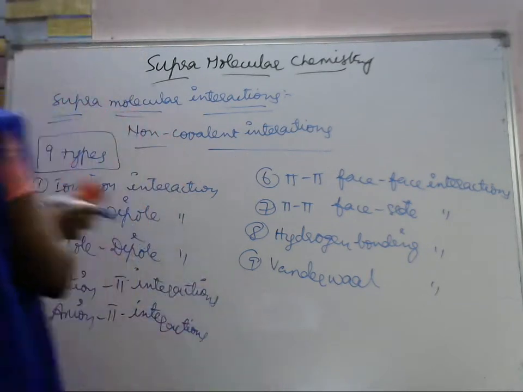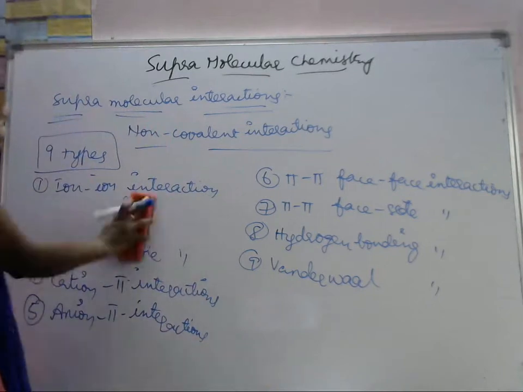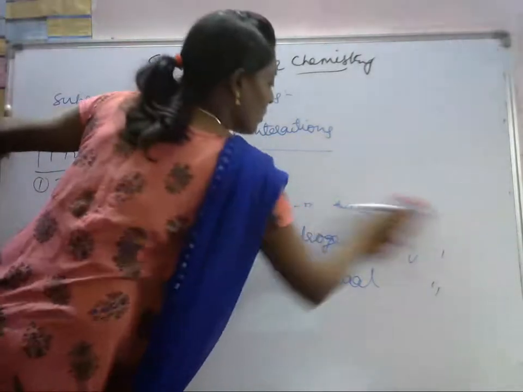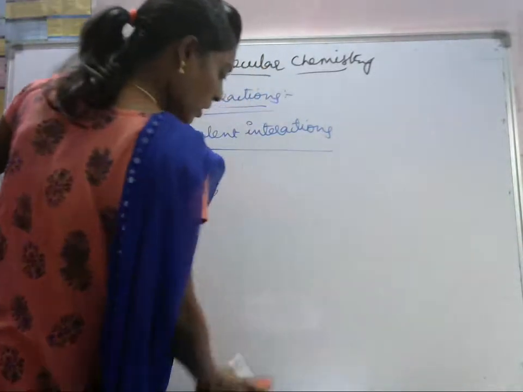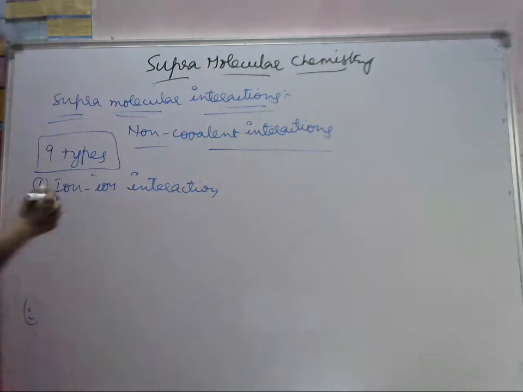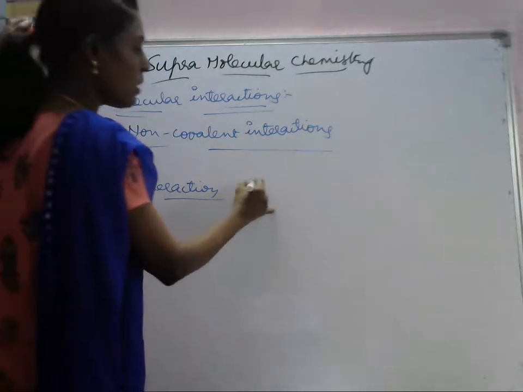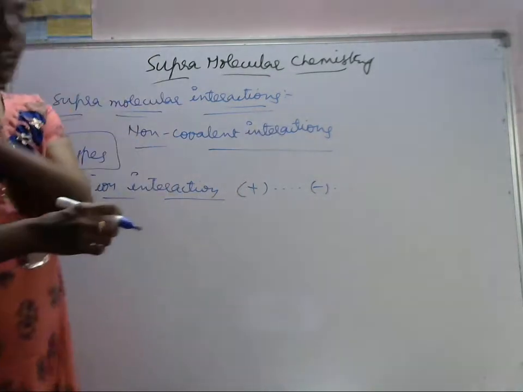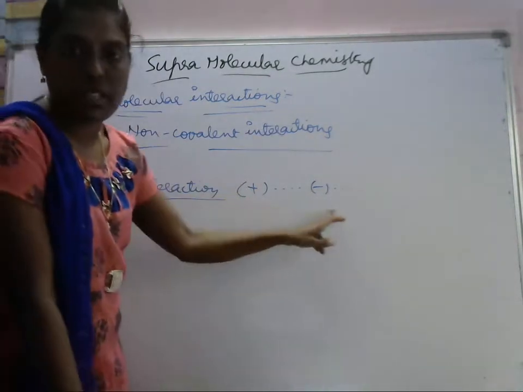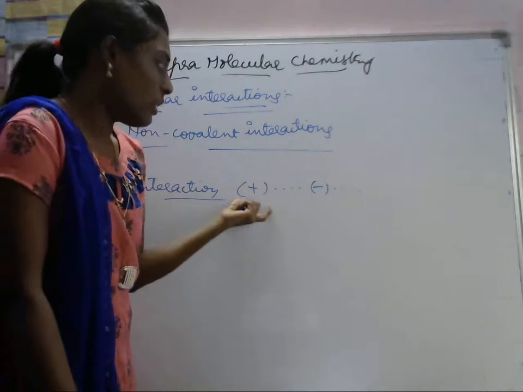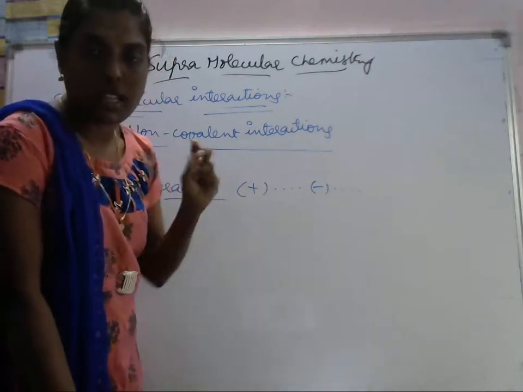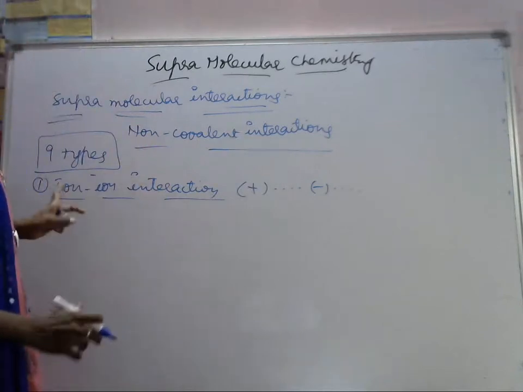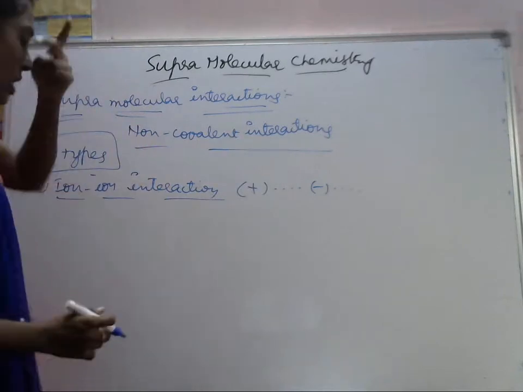First one is ion to ion interaction. Here ion to ion means there is a plus charge and a minus charge, and an interaction between them. So these are cation and anion. The interaction between the cation and anion is called ion to ion interaction.